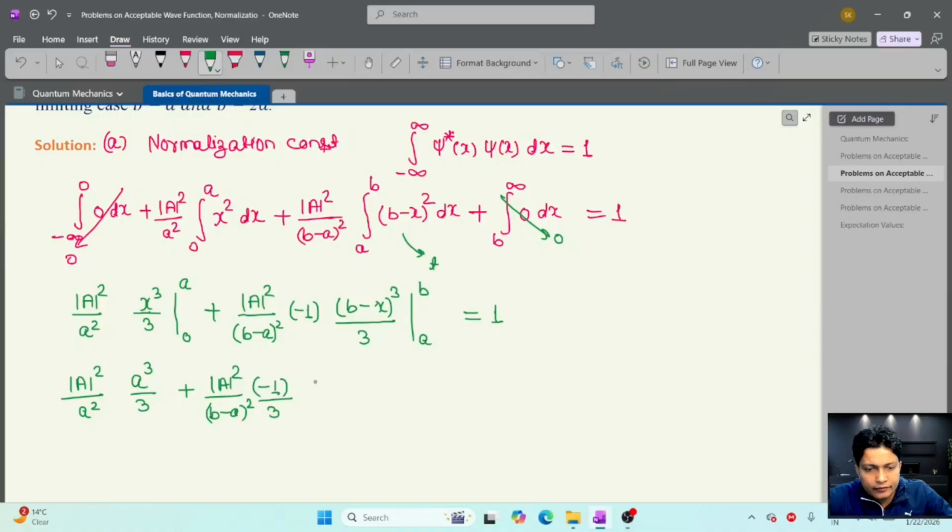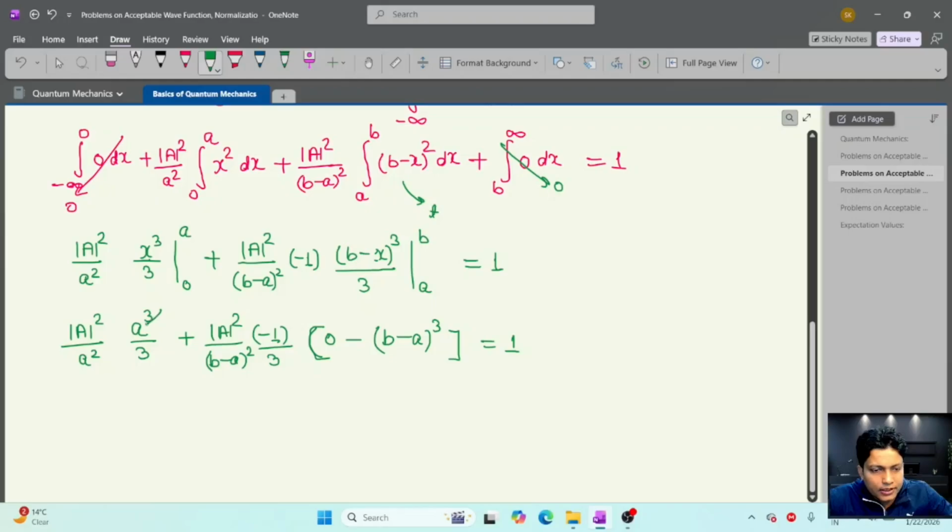And if we choose the upper limit, x will be equal to b and b minus b will be 0, minus, if we choose x equal to a, this will be (b minus a) whole cube, and this is equal to 1.